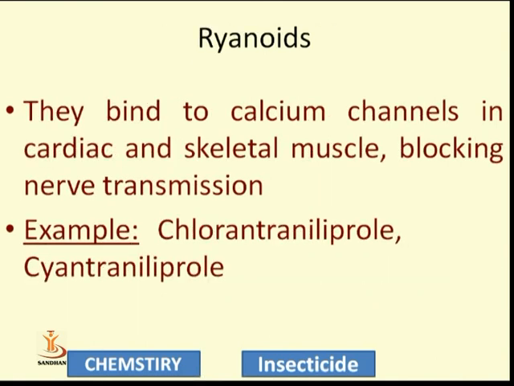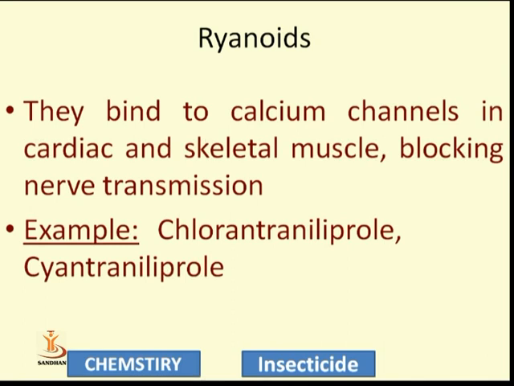One of the compounds related to these is the ryanoids. They bind to the calcium channels. Whenever we read about the calcium channel, we can say it is related to the cardiac system, and no doubt it is related to the nerve system too, but it is related to cardiac channels.